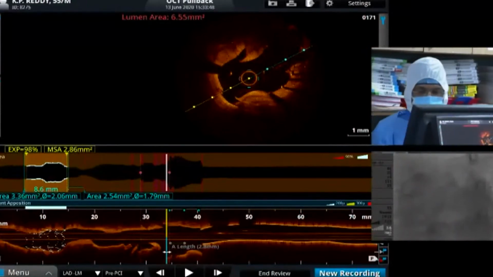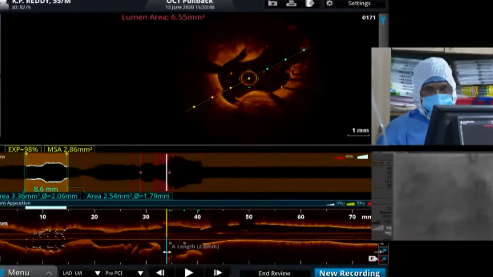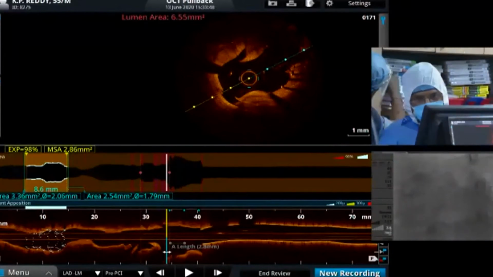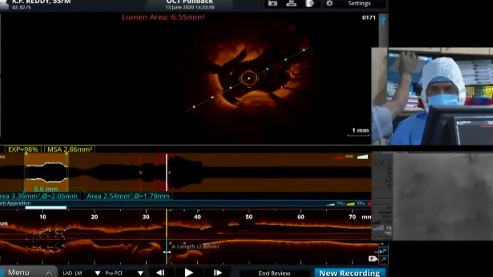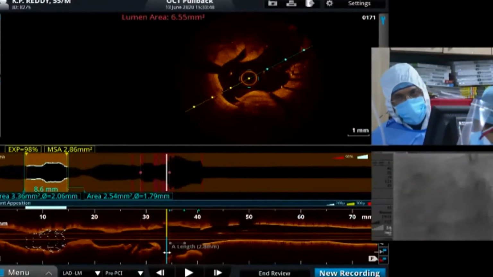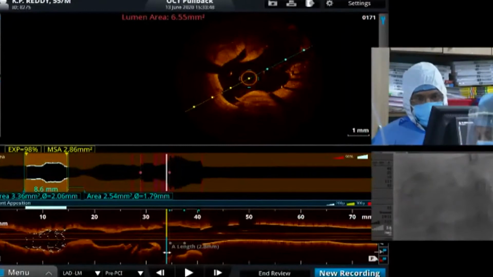And at the same time, have you landed in a good landing zone? Is it expanded well or not? Is it malapposed or not? Any tissue prolapse, any thrombus, any geographic miss, suppose you have landed in a TCFA, the restenosis rate is very high. So any malapposition, all these things, that is PCI optimization. Then you have taken OCT.